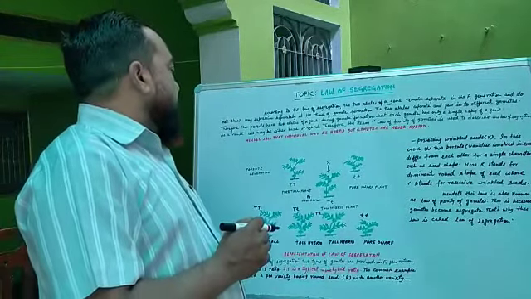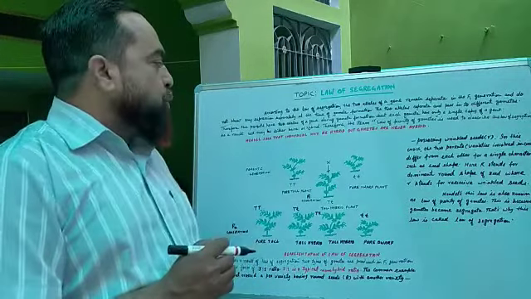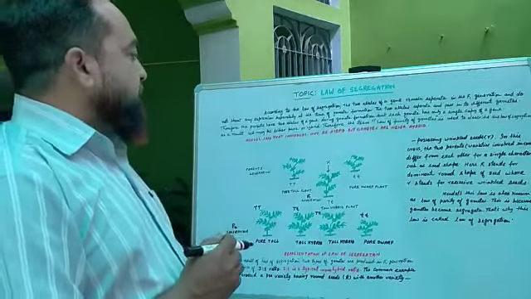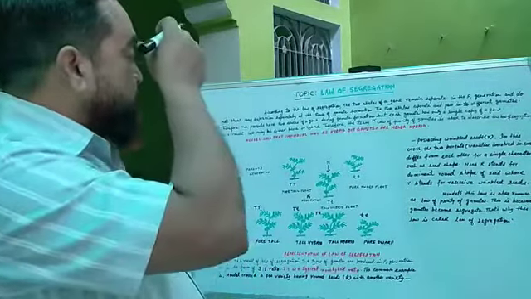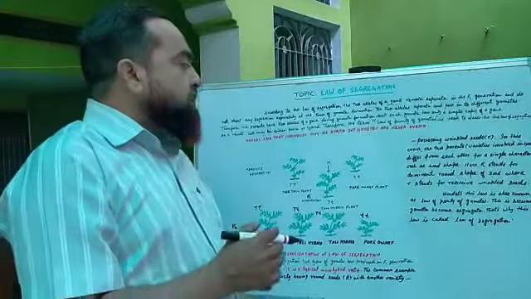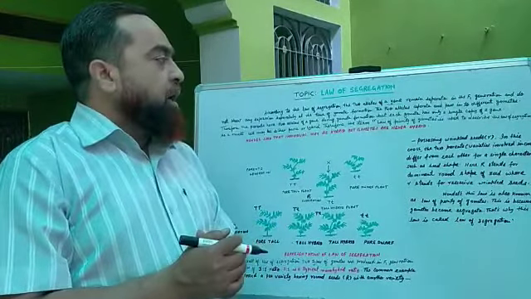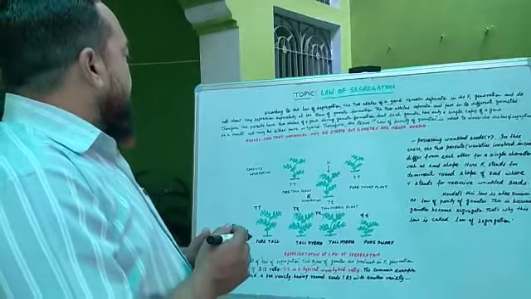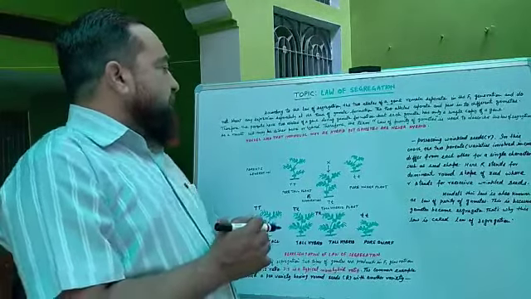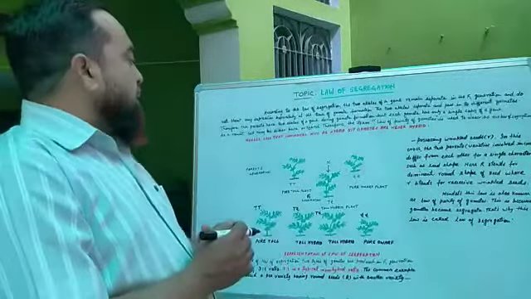Therefore, the parents have two alleles of a gene, but during gamete formation each gamete has only a single copy of the gene. As a result, a gamete may be either pure or hybrid.